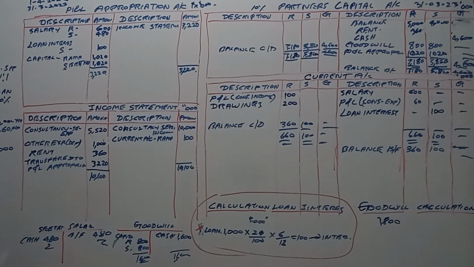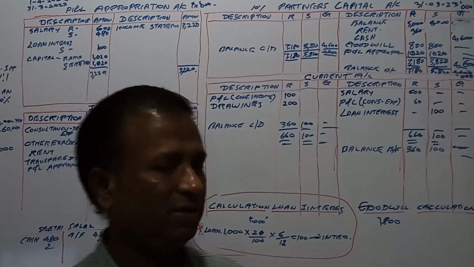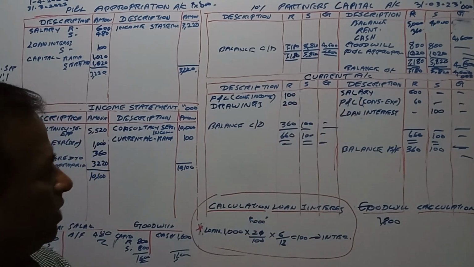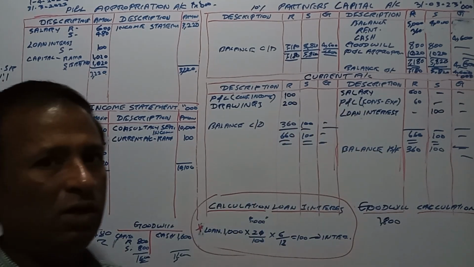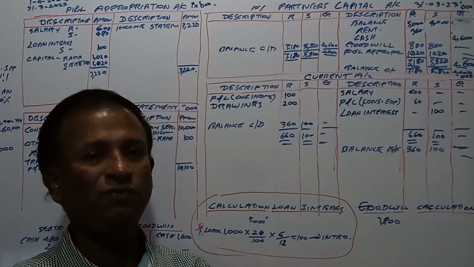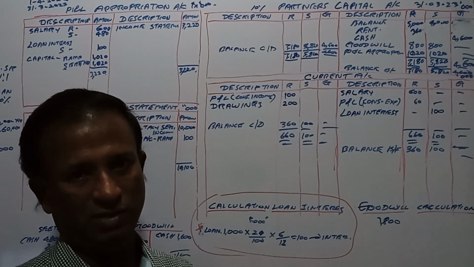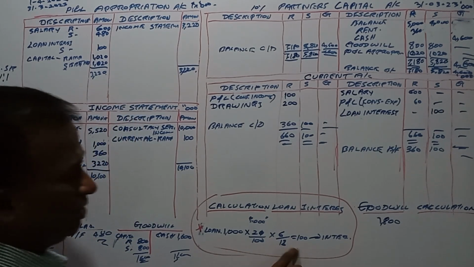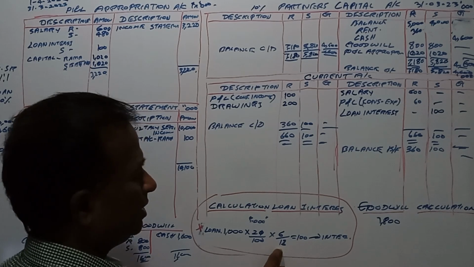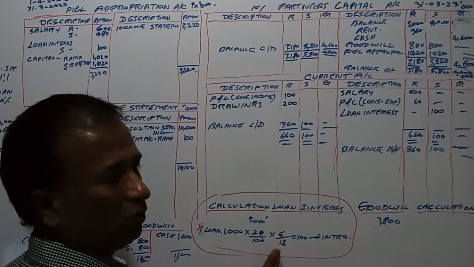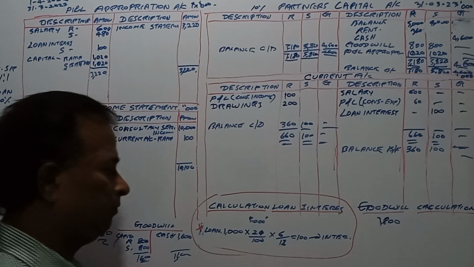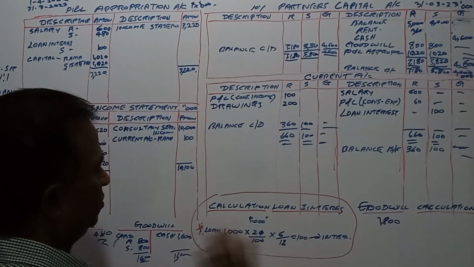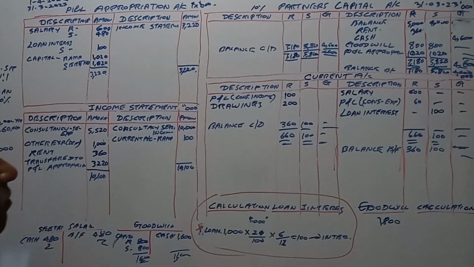Right. Okay, so we have finished the question. You must be careful about the information they have given. You must be very careful, because the loan here was taken by the partnership on 1st of October 2022. Then we had to calculate the loan interest for 6 months. So in that you must be very careful.